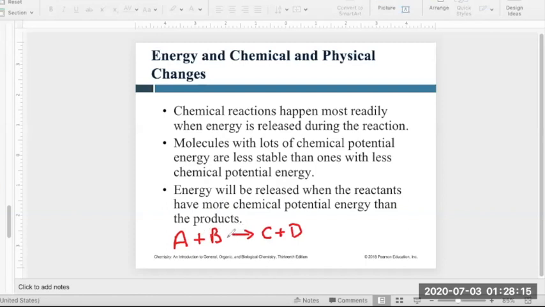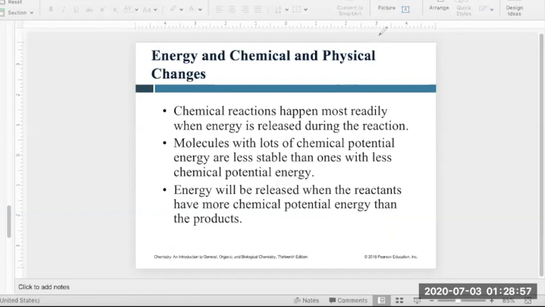Sometimes whenever the reaction happens, it is accompanied by the release of energy, meaning some energy is getting released into the environment. So you have to just remember this thing. Whenever a reaction happens, it can release energy, or sometimes the reaction requires energy before it can convert into a product. So we'll talk about both types of reaction: the reaction in which the energy is getting released, and the second type where the energy is required by the reactants to convert into products.